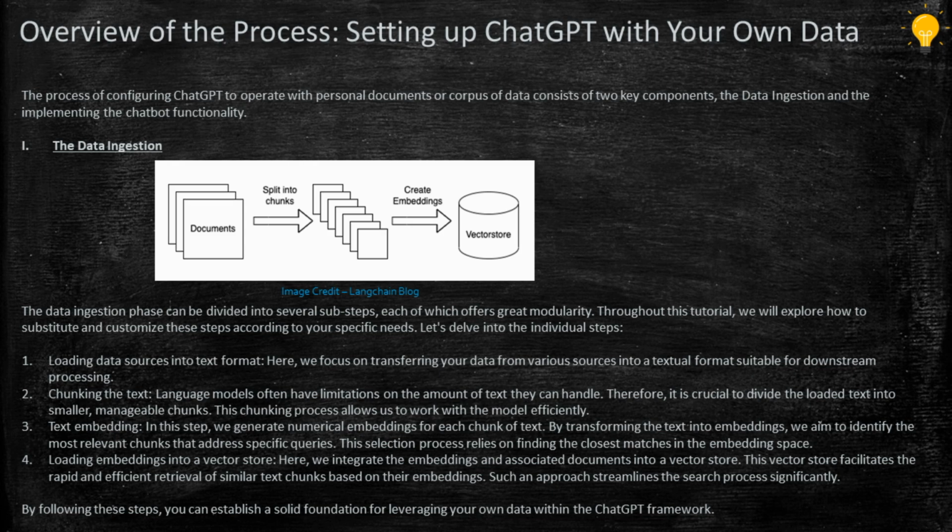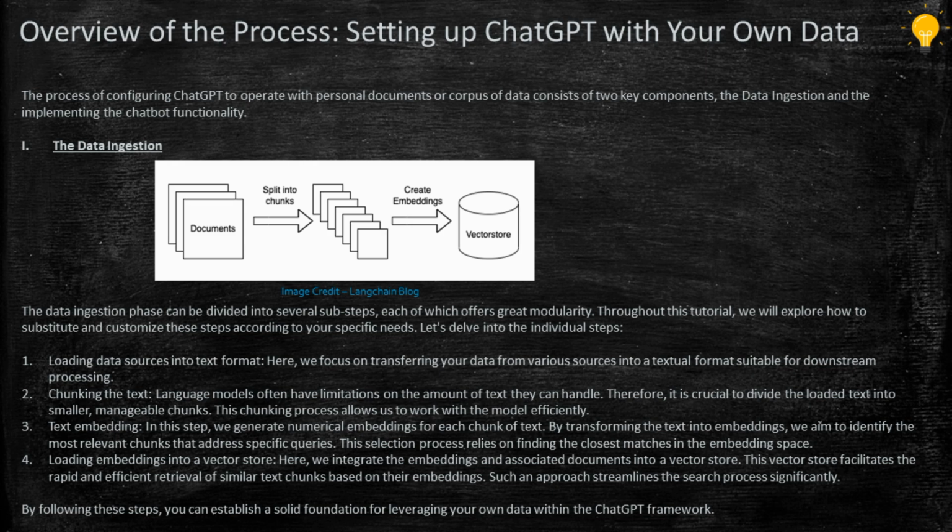The second one is chunking the text. Large language models often have limitations on the amount of text they can handle. Therefore, it's crucial, even mandatory, for us to divide this text data into smaller chunks which are manageable by the model. The next one, which I already mentioned, is text embedding. So we generate a numerical embedding of each chunk of text, by which it is very easy to do the similarity search. By transforming the text into embeddings, we aim to identify the most relevant chunks that address specific queries. Queries are nothing but the questions we ask.